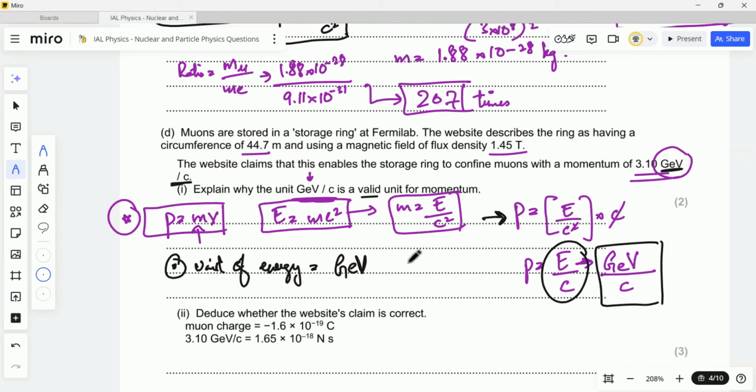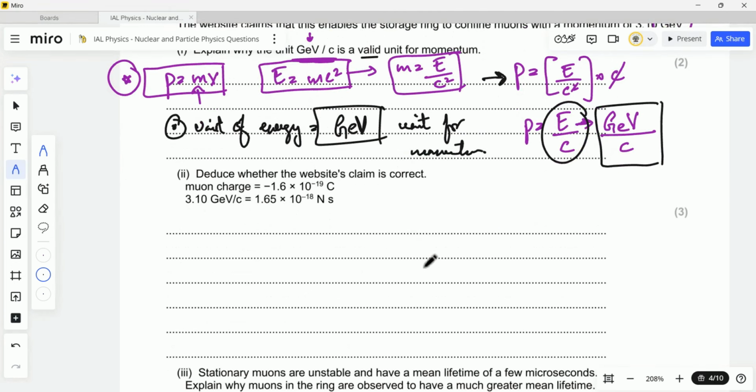What we get over here is E upon c, and we know that the unit of energy is giga-electron volt. So giga-electron volt upon c will be the answer, and it is the correct unit for momentum. This is the unit for momentum. Okay, I hope this is clear.